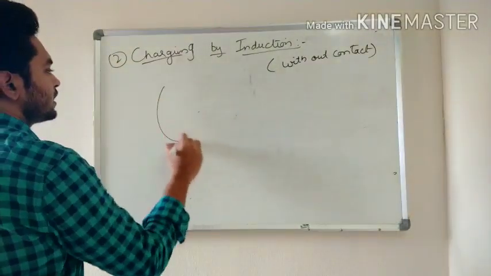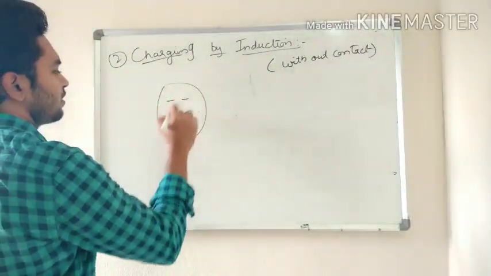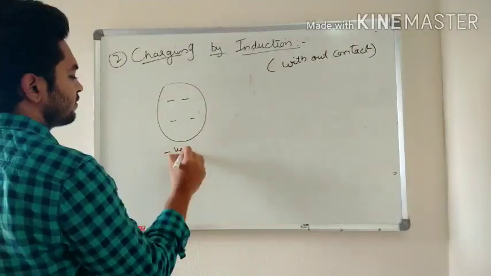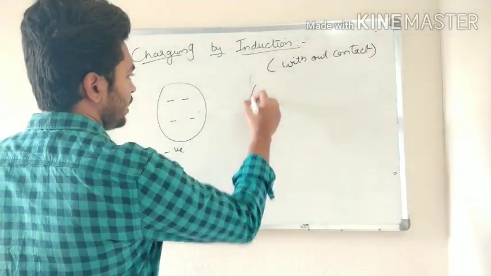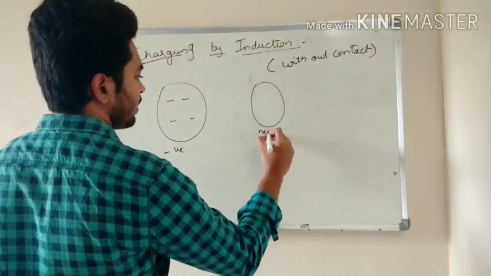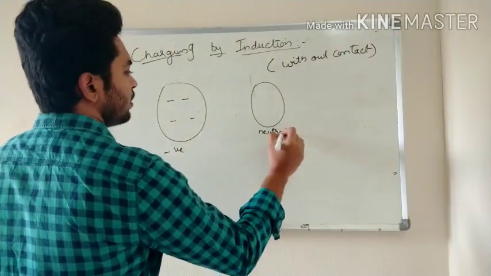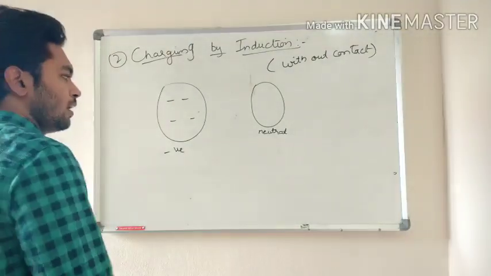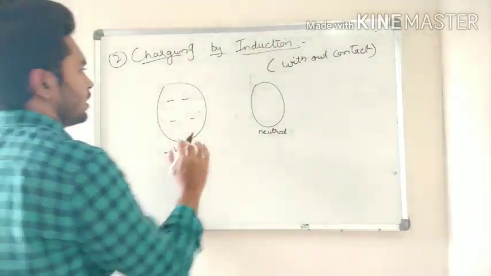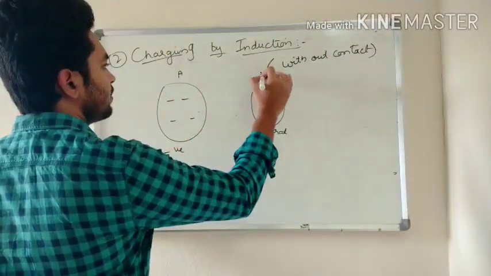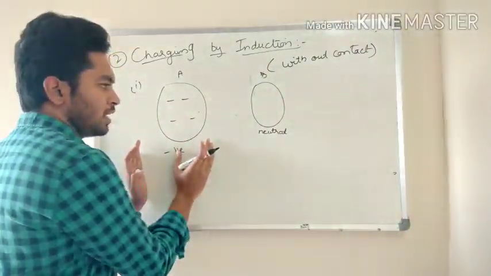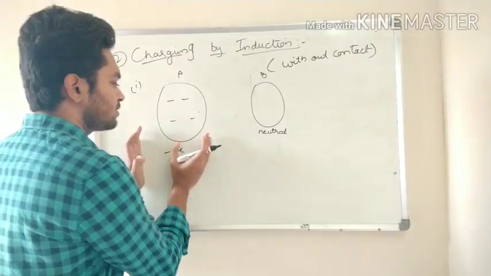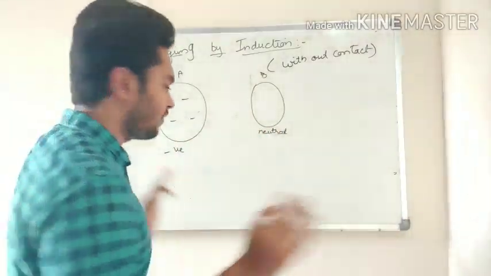Now suppose let us take a body here, again all negative charges, a negative charged body, and let us take a neutral body again. This is body A and this is body B. This is step 1. A negative charged body is there and a neutral body is there. Fine, clear.